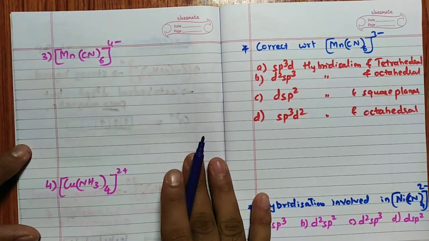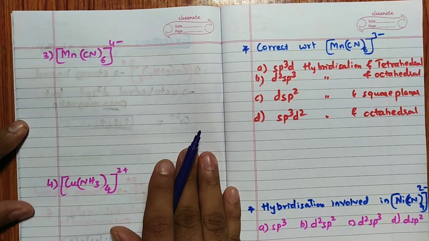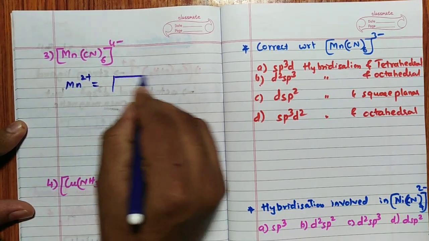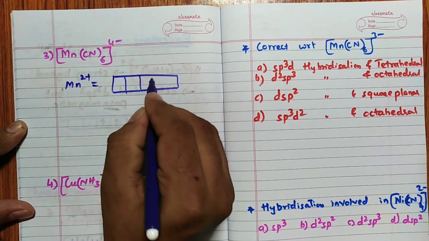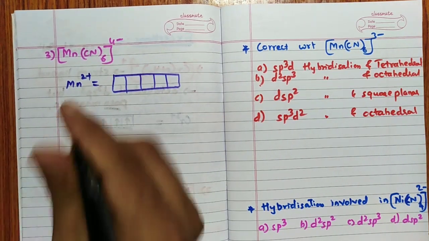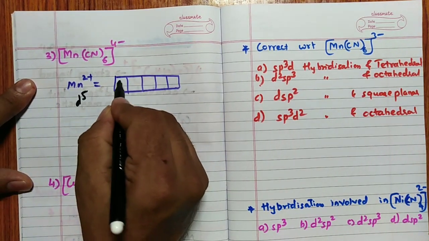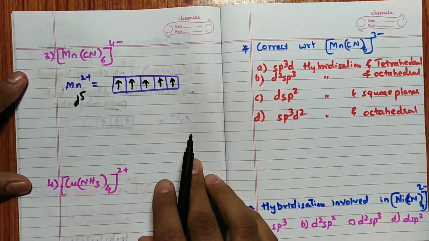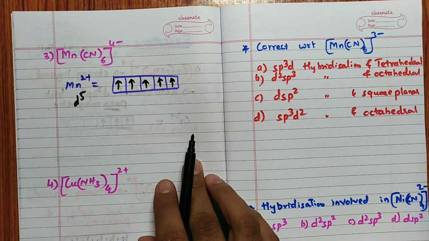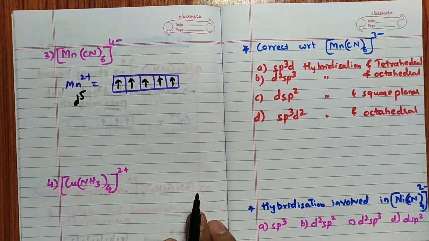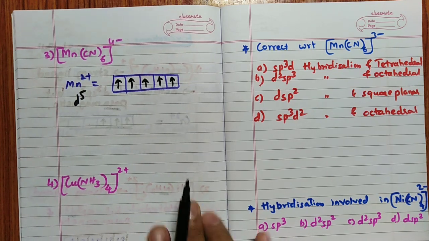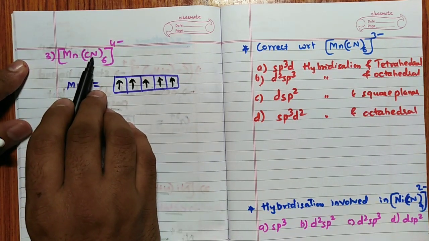Another exception I will tell you, [Mn(CN)6]4-. Now tell me, Mn oxidation state is Mn2+. Mn2+ means, see, the orbitals I will write like this. So Mn2+ means d5: electrons 1, 2, 3, 4, 5. Correct? Then CN, 6 ligands are there. CN is a stronger ligand.